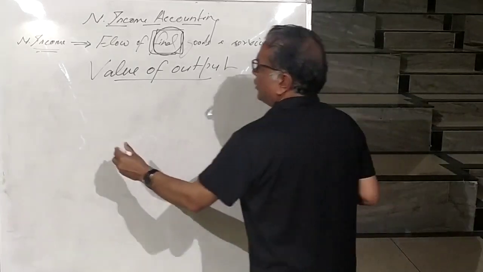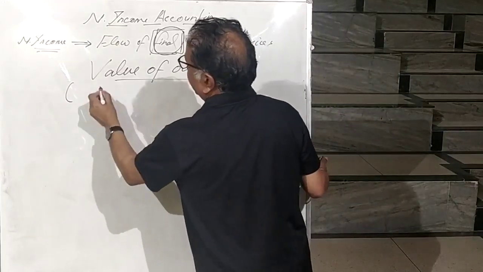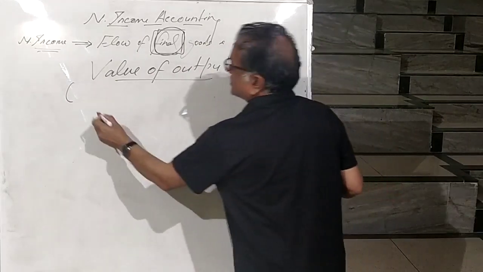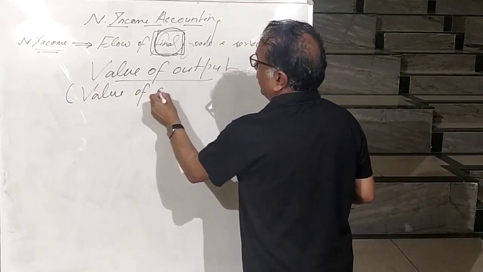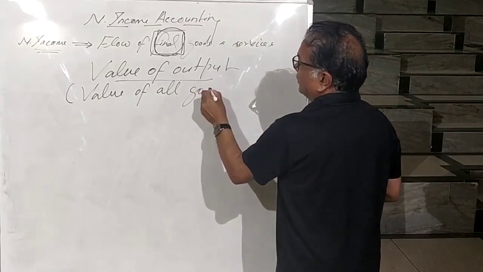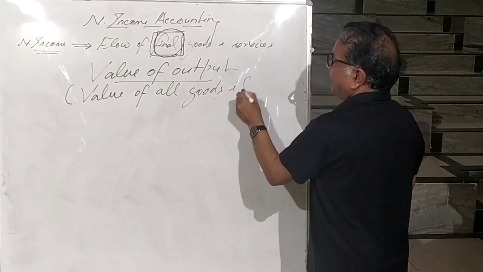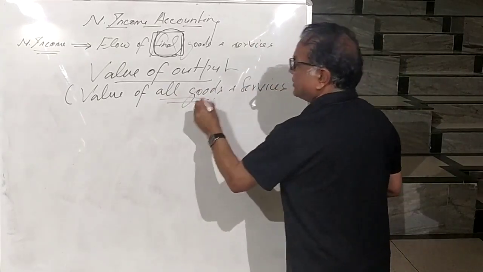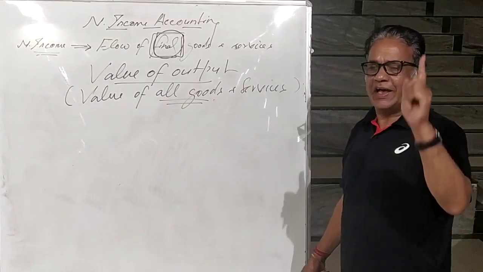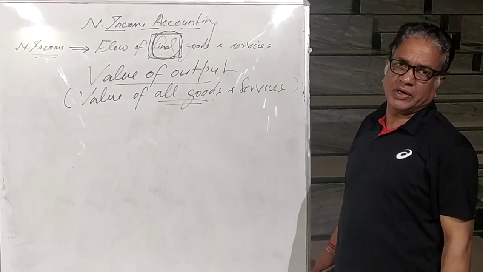So first we are going to calculate the value of all goods and services. And when I am saying all goods, it means final goods as well as intermediate goods.